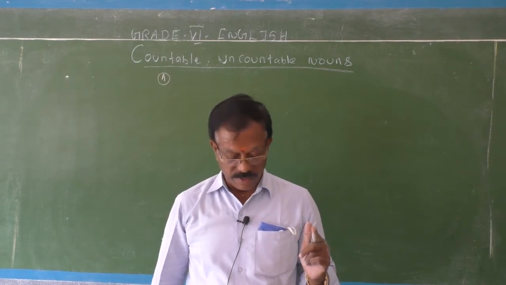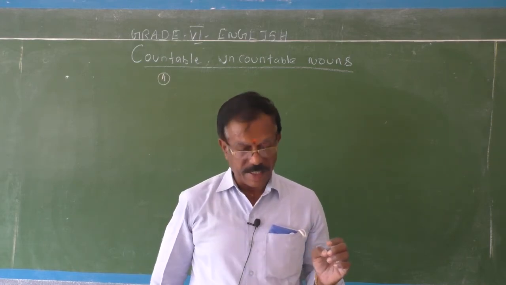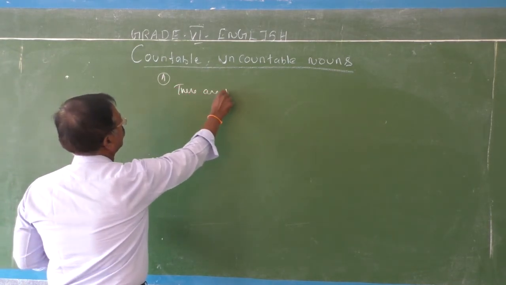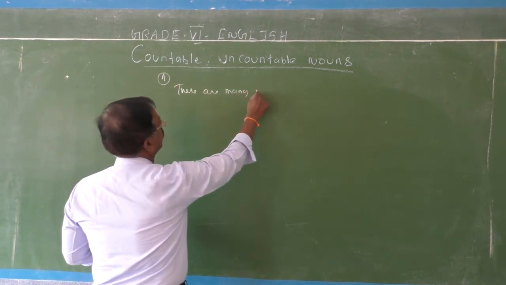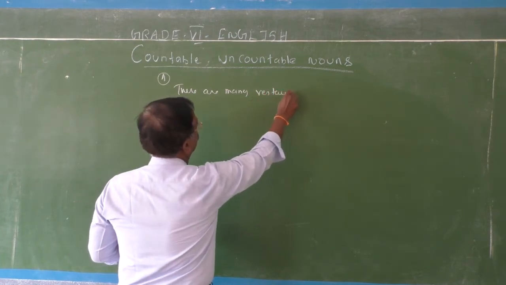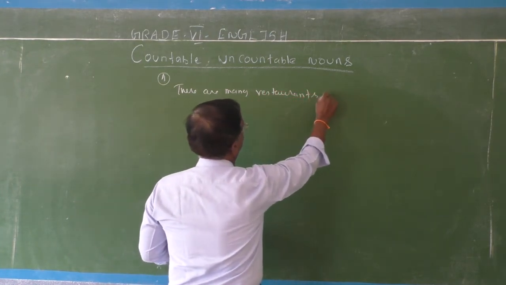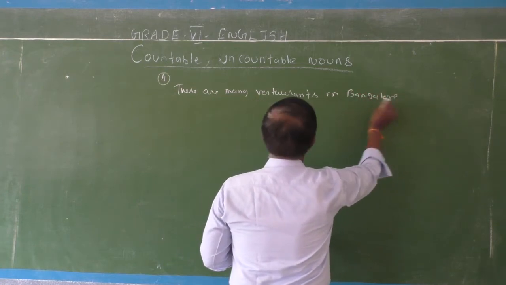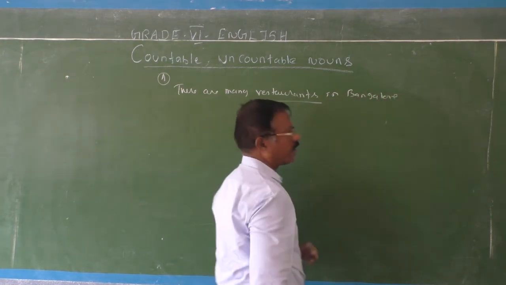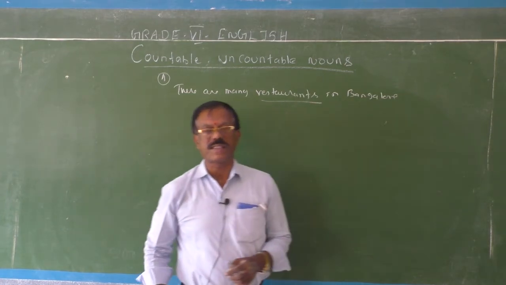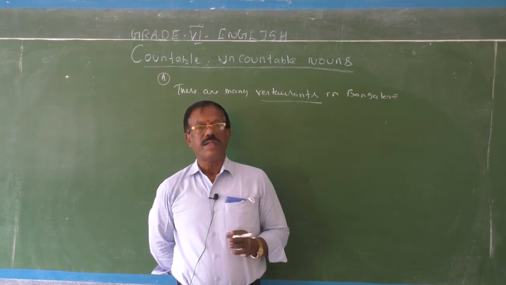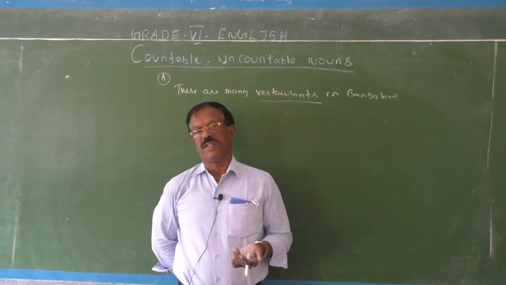There are many restaurants in Bangalore. Here restaurants is uncountable or countable? Yeah, it is a countable one, because you can count the restaurants.